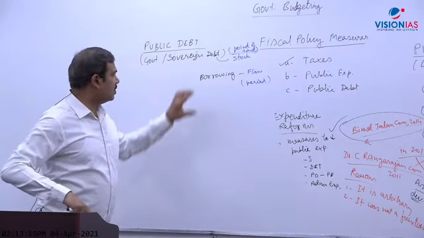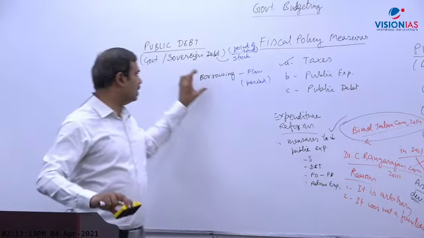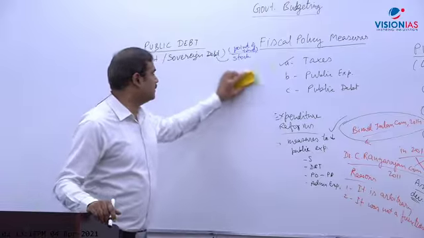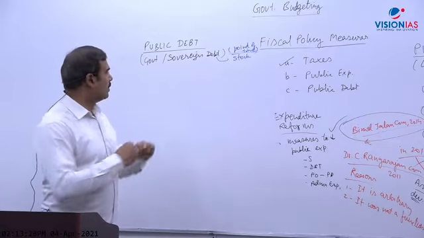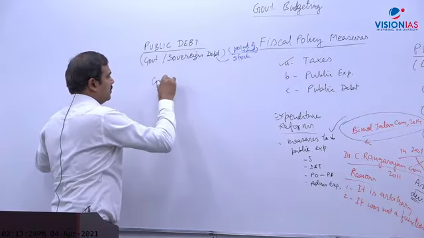So debt is actually a stock concept. It is measured on a particular date, and borrowing is a flow concept. This is the difference between borrowing and debt. Now I'm coming to public debt. So what are the components?